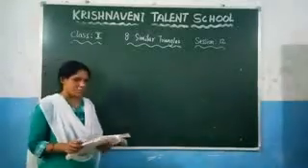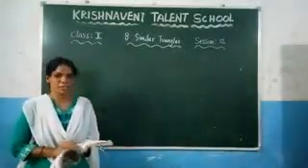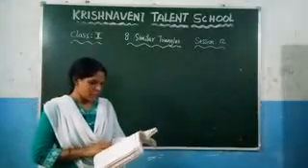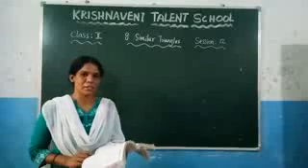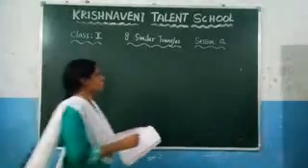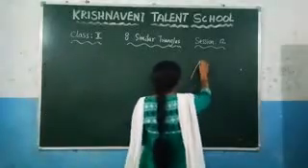In the last session we have discussed exercise 8.2 up to 4 questions. Now see the fifth question. Here they have given two triangles. What they said here, given that triangle ABC is similar to triangle PQR. That means here you need to consider two triangles.